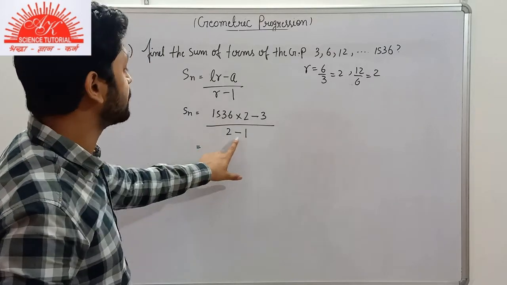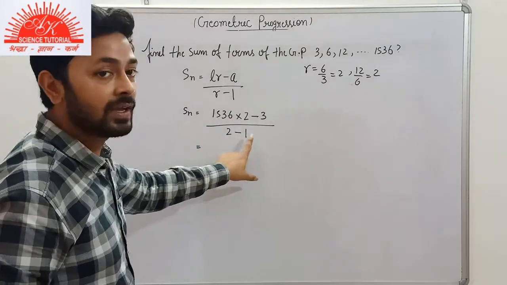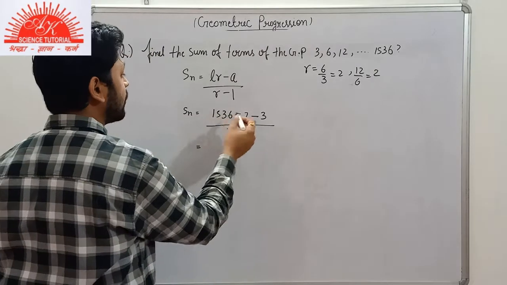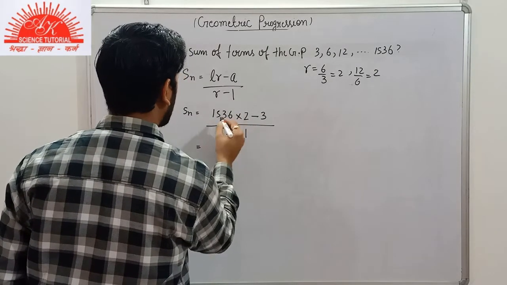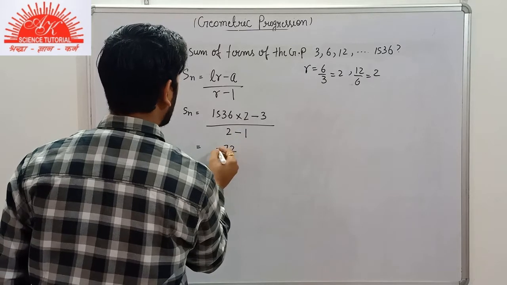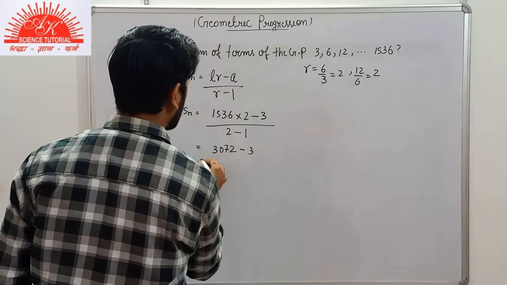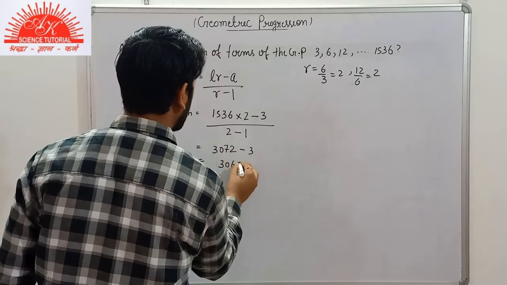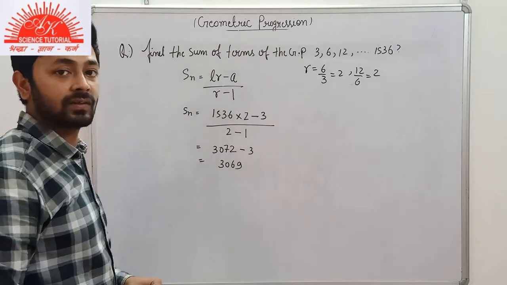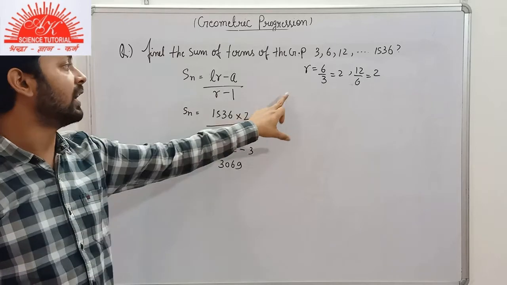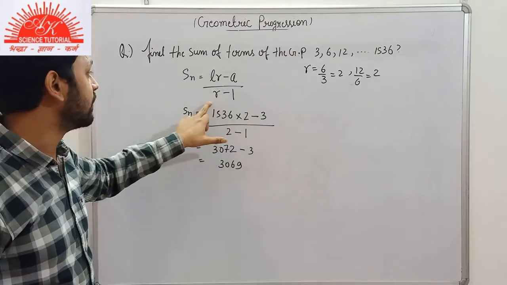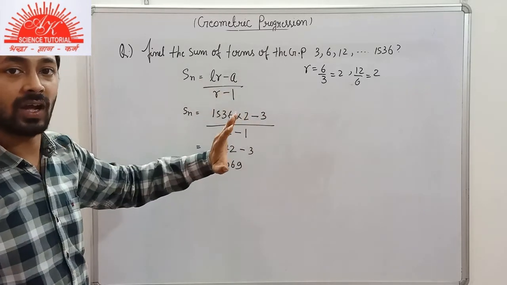So 2 minus 1 will be 1, the denominator will vanish from here. So focusing on the numerator, 2 6s are 12, 2 3s are 6, 7, 2 5s are 10, 2 1s are 2, 3072 minus 3. So we will obtain it as 3069 here. So for finding the sum of n terms, when the last term is known to us, we will follow this special formula here.